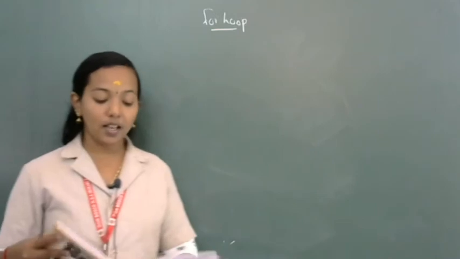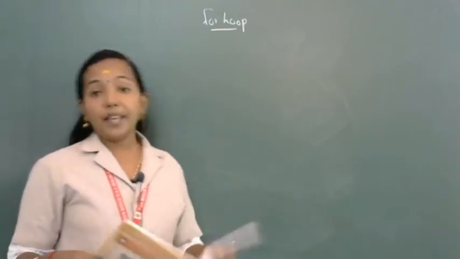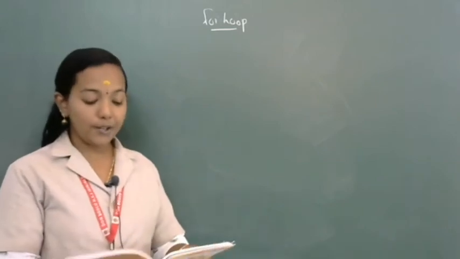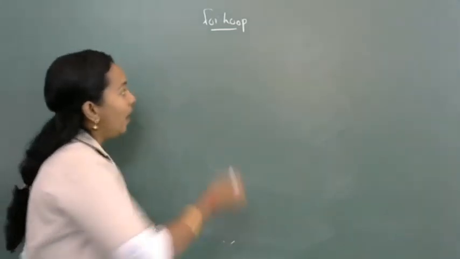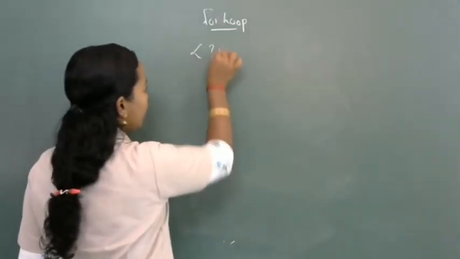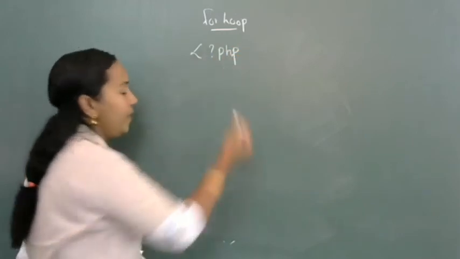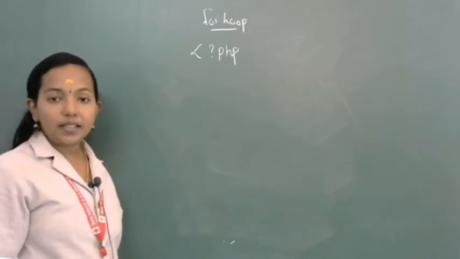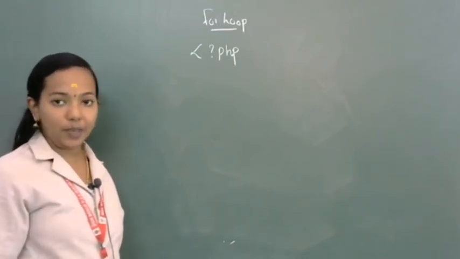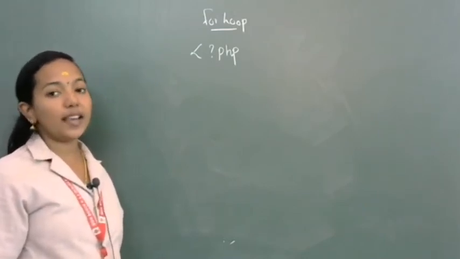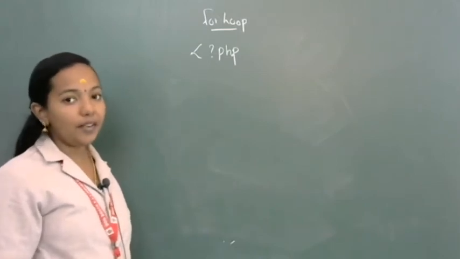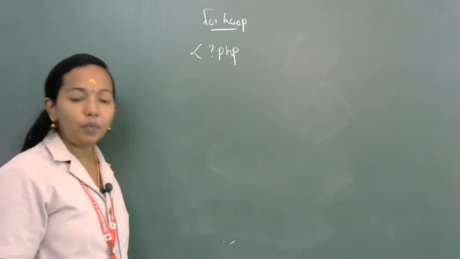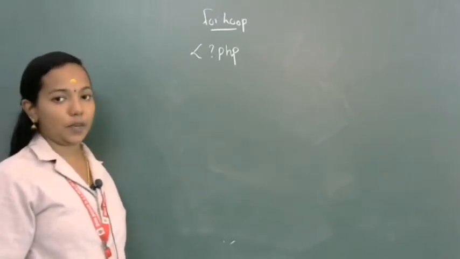The question is, write a PHP program to print the natural numbers from 1 to 5. Then I am going to open PHP. Open PHP tag. Then you know every looping statement consists of 3 kinds of statement. First one is initialization statement. Second one, updation statement. Third one, body of the loop, and after that test expression.